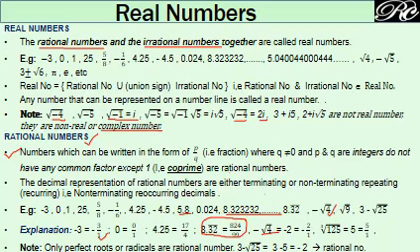If you are taking any number, you have to write it in the form of a fraction p by q. Here q cannot be 0, because division by 0 is not possible, or any number divided by 0 is indeterminate or cannot be defined. That's why q cannot be 0. So this is the approach that you have to test to identify whether a number is rational or not.